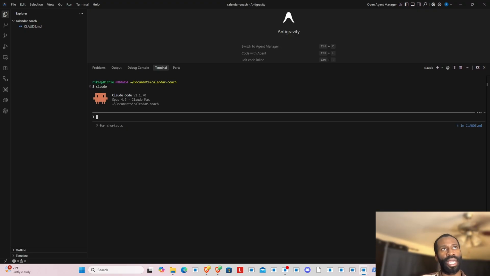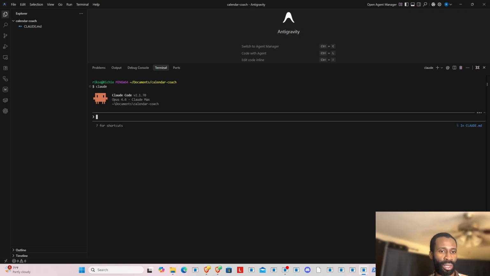Create an environment file and create a coach calendar iCal URL environment variable. Also create a time zone variable because my time zone is US Central.